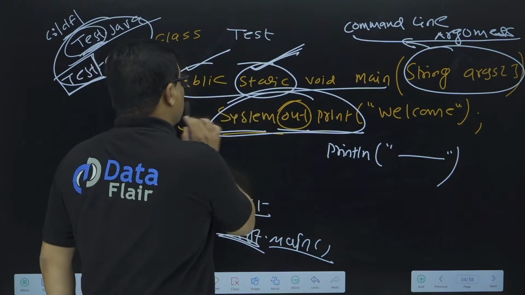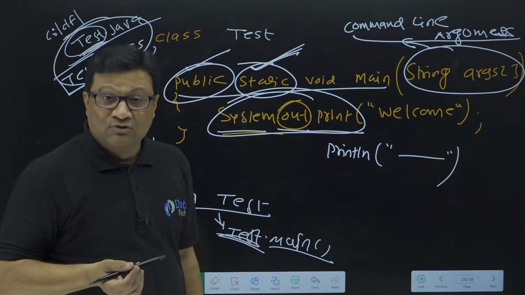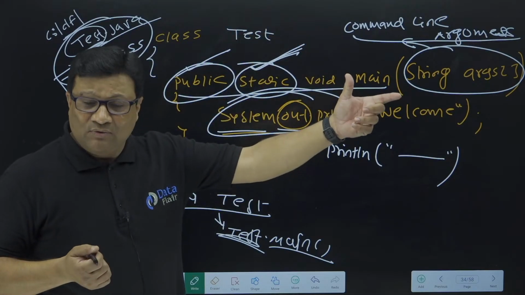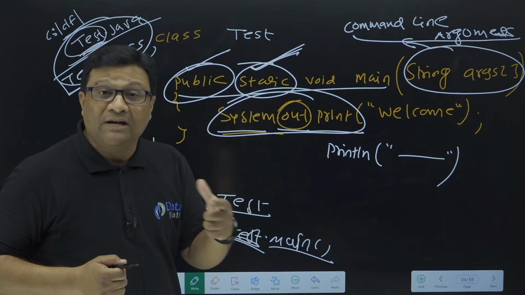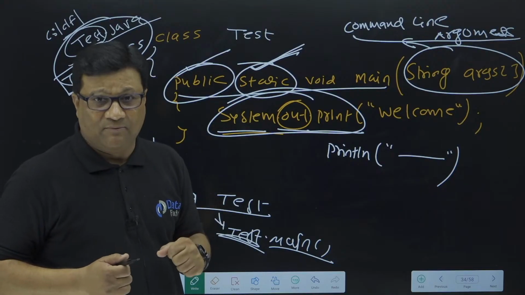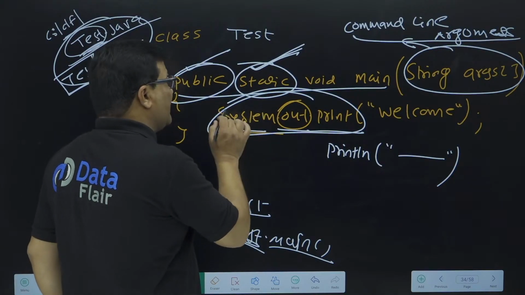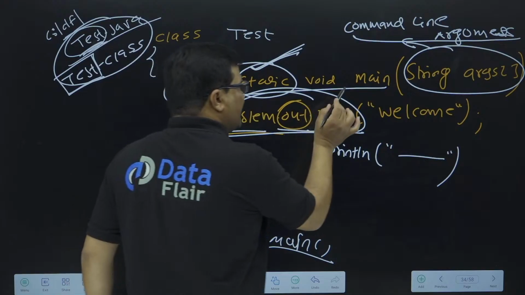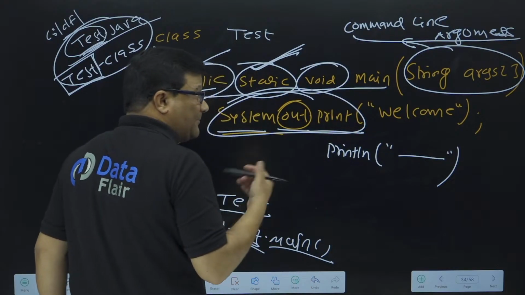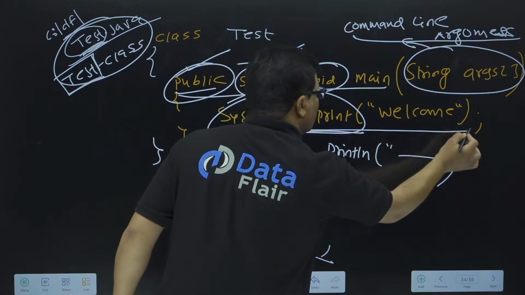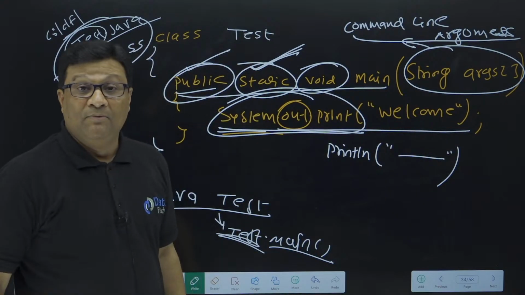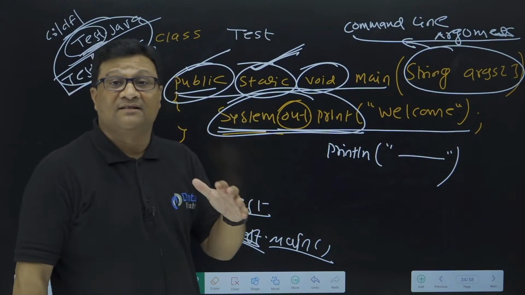Why is it public? Because JVM belongs to another package, so your main must reach that package. That's why it is public. All this concept we already discussed, like what is public, what is static. Void is the return type of this main. Now let me show you why we use System.out.println, because this is the most important step you should know.